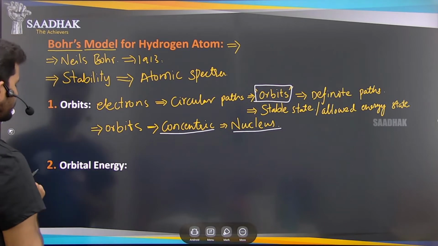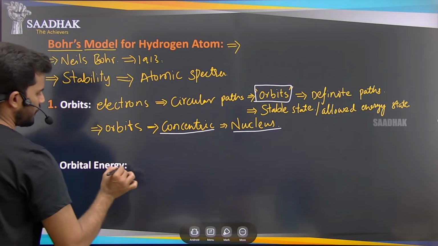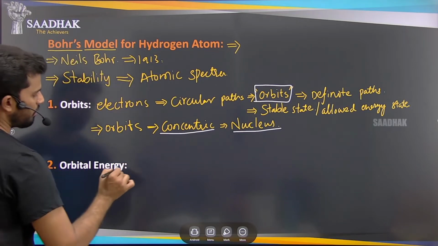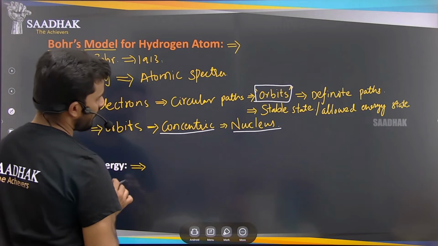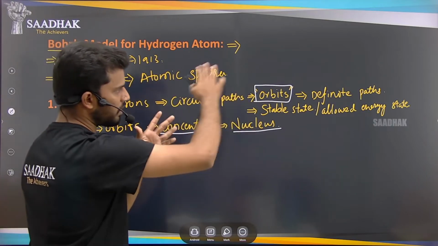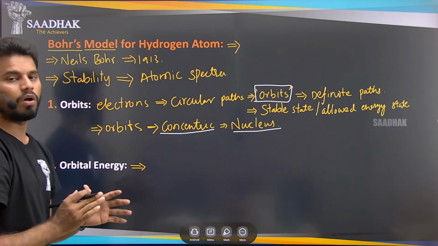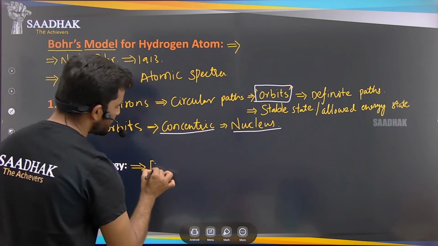Next, what is the orbital energy in this case? The orbital energy is the energy of the path in which the electrons are rotating. That energy is stable, or we say the energy does not change.